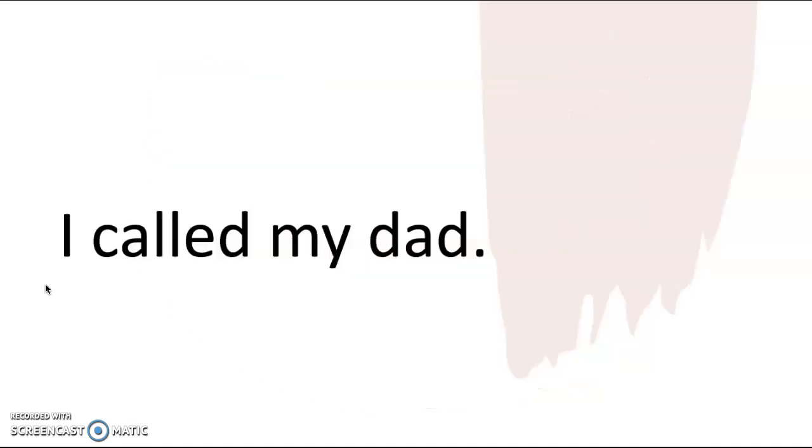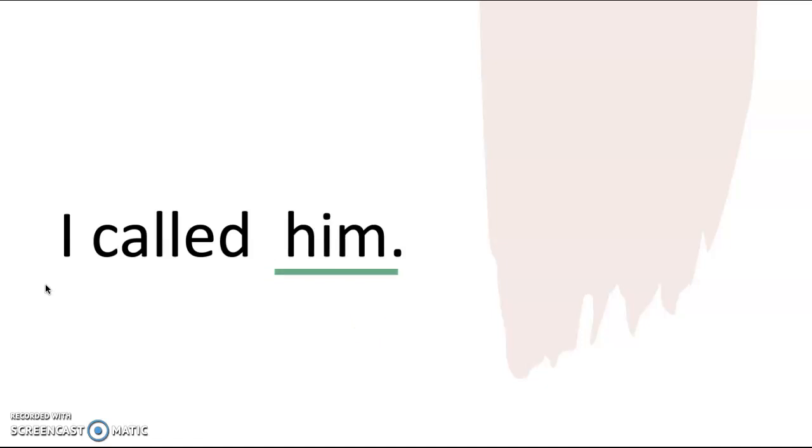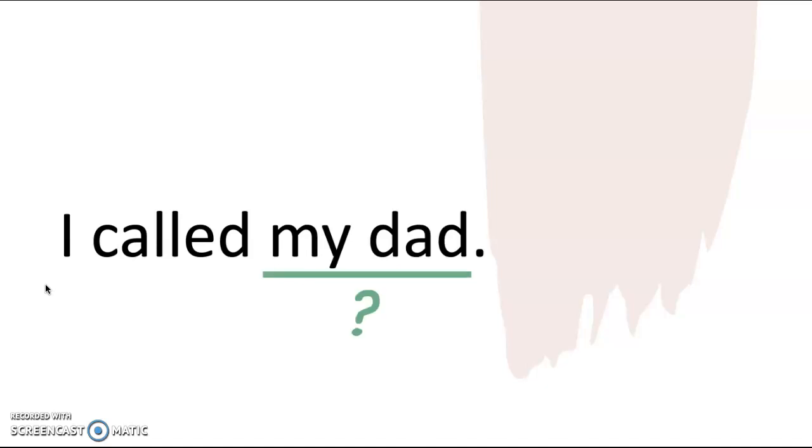Next sentence. Please read this one out loud. Easy peasy. It says, I called my dad. I see an action verb here, which is called, and then I see the noun coming after that action verb. I called my dad. What pronoun could you use to take the place of my dad? Write that on your whiteboard. You could have said, I called him. The pronoun him took the place of my dad.